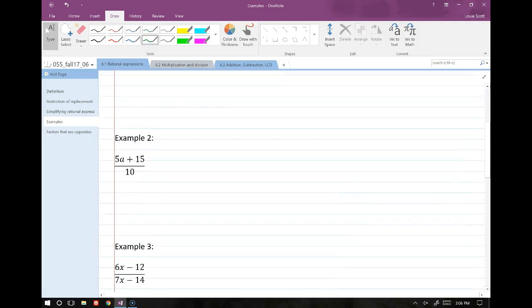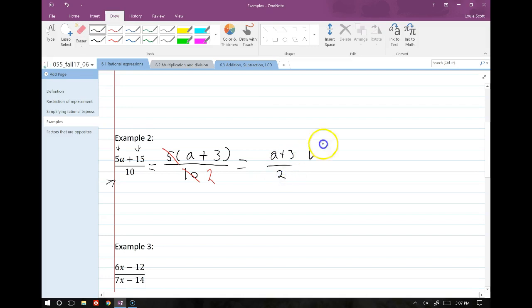So with example 2, this is another example of how they like to mess with you a little bit. We can't really factor too much on the bottom, so what we're going to do is factor whatever we can on the top, and see if something cancels. It looks like we can factor a 5 out of each term on the top. When we pull out the 5, we get a plus 3 left. We have a 10 on the bottom, and these two will cancel out. So the 5 and the 10 go away, and a 2 remains in the denominator. That gives us a plus 3 over 2, and that's our result.